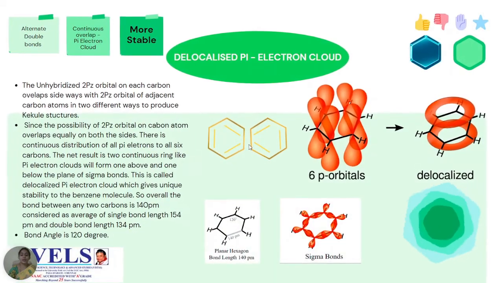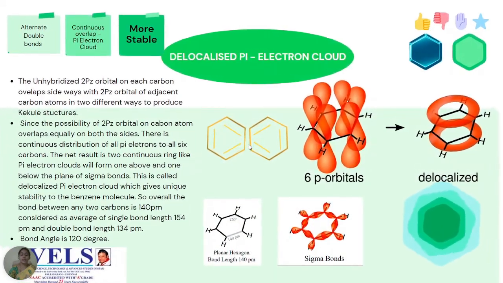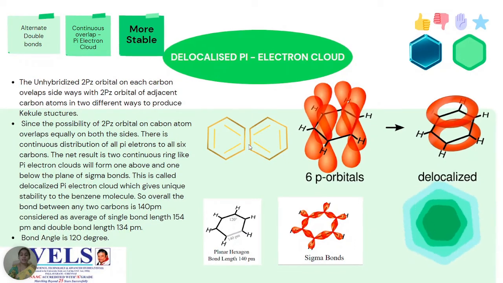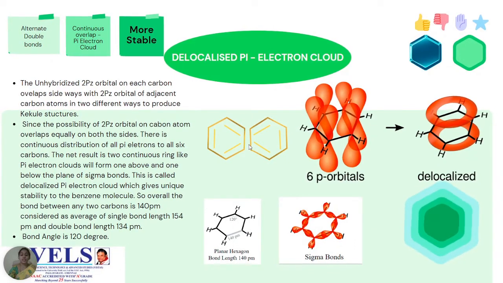Delocalized pi electron cloud. As you can see in the picture, wherever pi bonds are present, there will be two lobes, one above and one below the sigma plane, which overlap sideways, and at once the delocalization of pi electrons will occur. The reason behind this is that whatever double bonds are formed, the carbon has the property to form the double bond on either side equally.